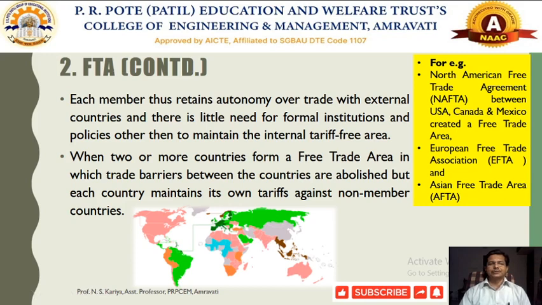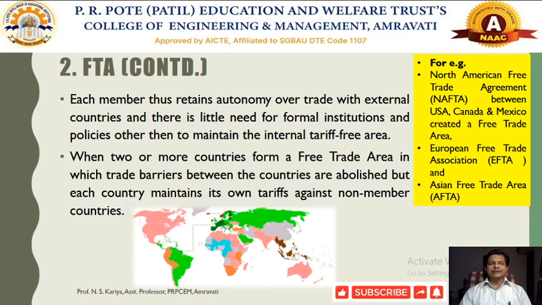Wherever there is no kind of trade barrier, there will be a free exchange of goods and services. So here there will be a complete abolition of trade barriers. Whoever are the non-member countries have to pay taxes, duties, tariffs, or whatever restrictions are there.